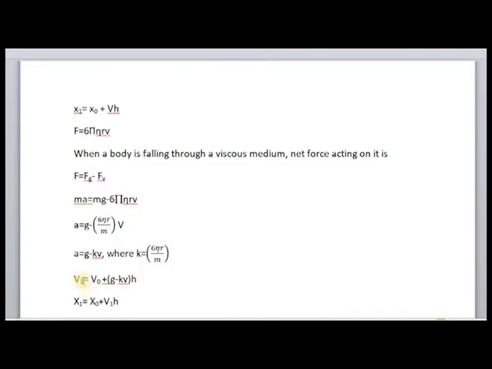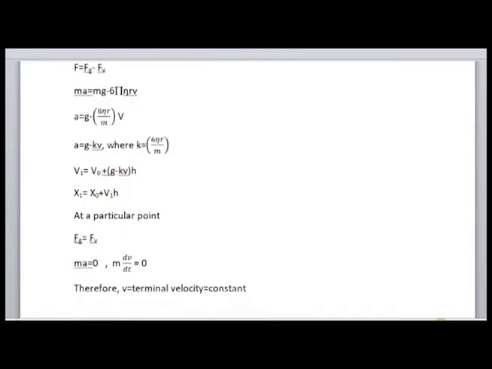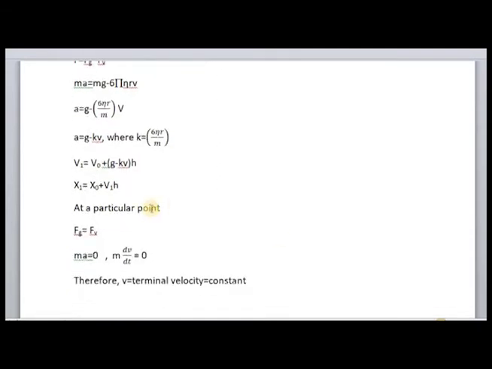Now what happens? My new velocity becomes v1 is equal to v0 plus what? Instead of acceleration, I can write (g minus kv) into h. And my new position becomes x1 is equal to x0 plus v1 into h, as we have done in the earlier case.